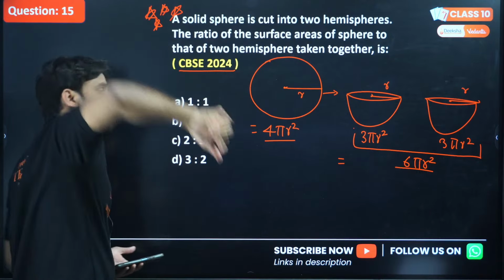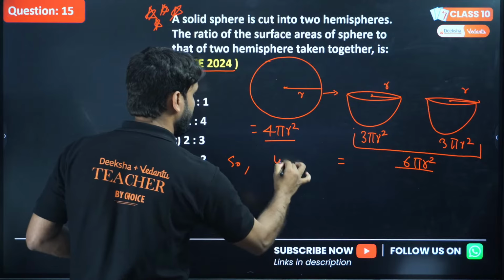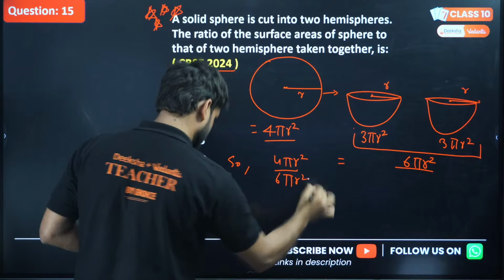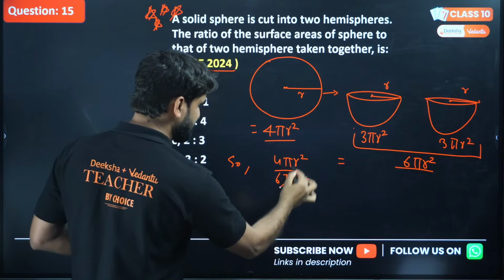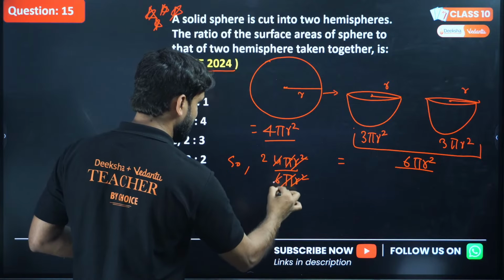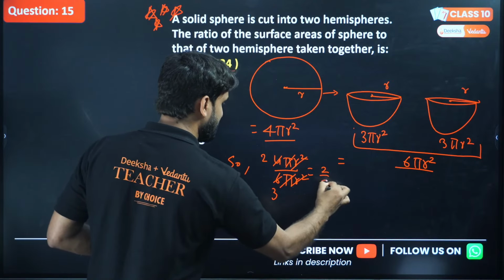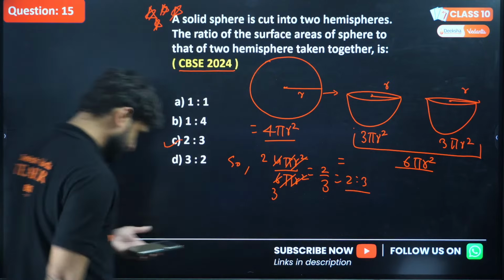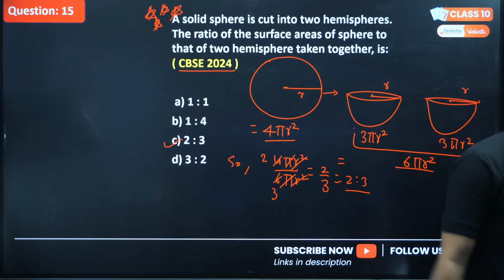So the ratio will be 4 pi r square divided by 6 pi r square, right? So we can cancel pi by pi, r square by r square, and 2 to 3. So the answer will be 2 by 3, which is equivalent to 2:3. Superb. Answer number C is correct.